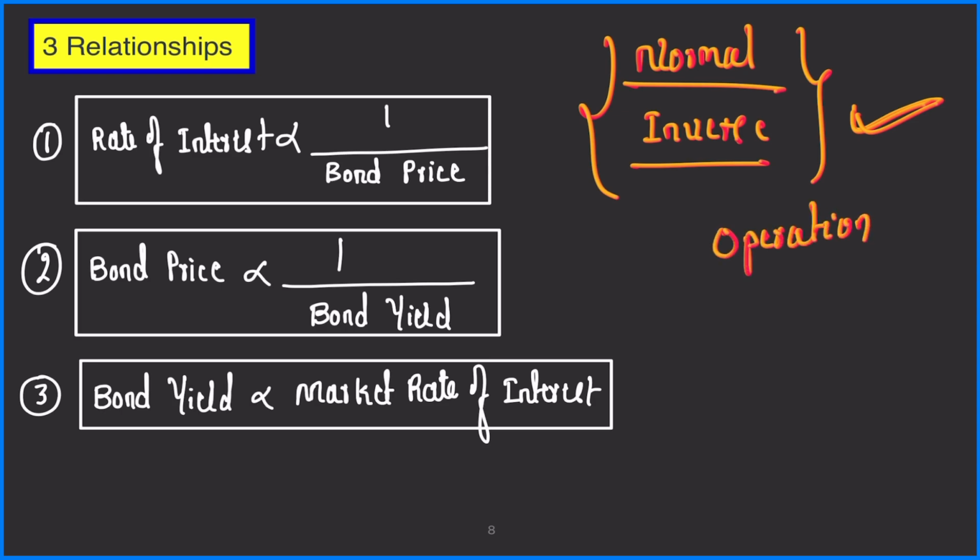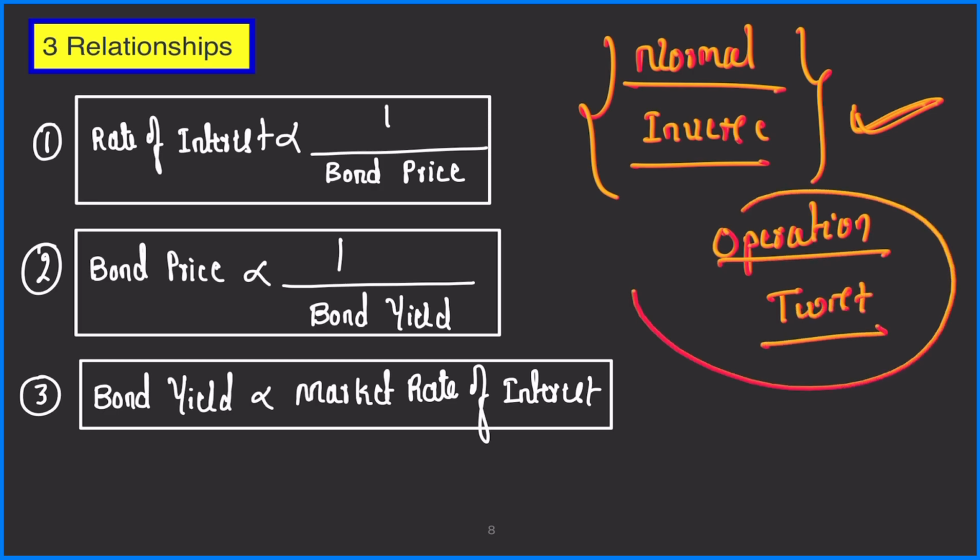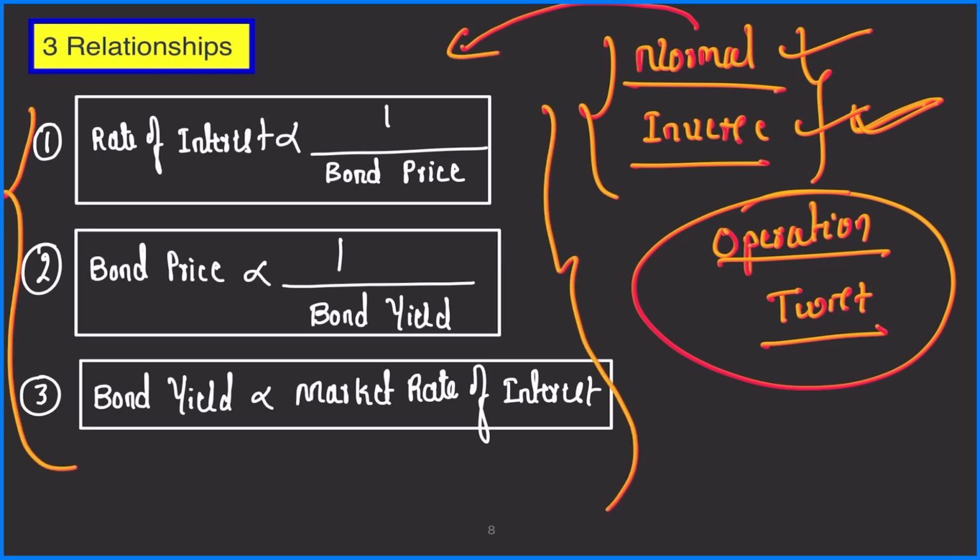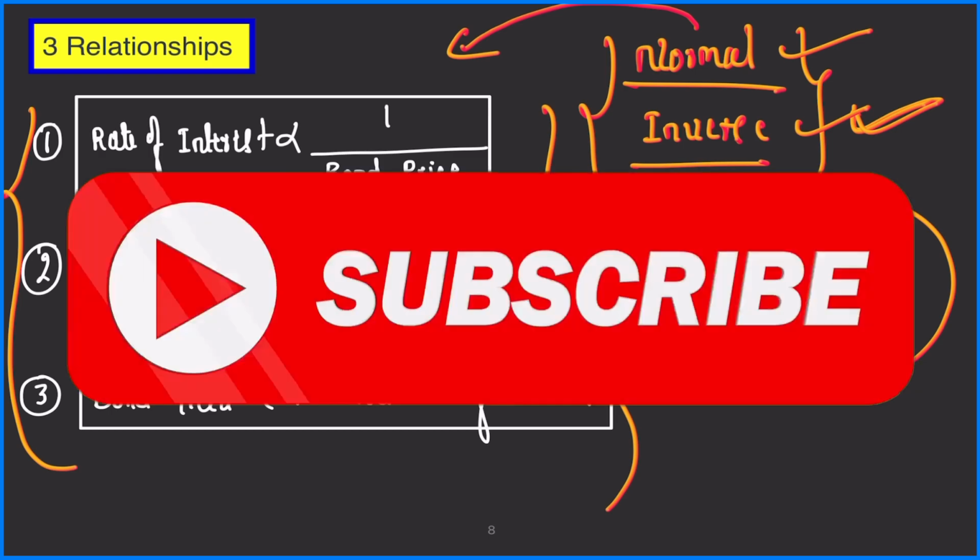This is a very important concept, and this was undertaken by RBI during COVID. The concept depends on understanding normal yield curve and inverse yield curve, and this concept is dependent on understanding these three relationships. I hope I made the concept simpler and clearer for you to understand.